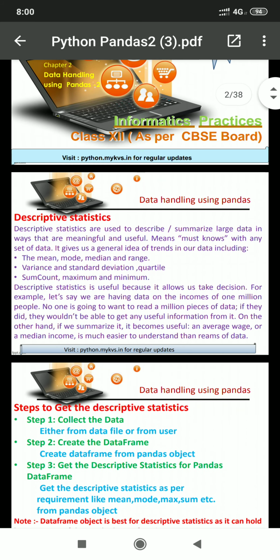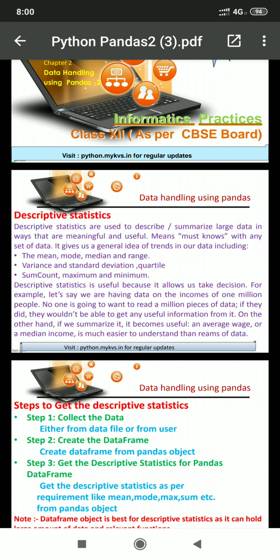There are various functions which can be used to find out descriptive statistics. Some of them are included in our syllabus. Few of them we have already gone through: mean, mode, median, then quartile.